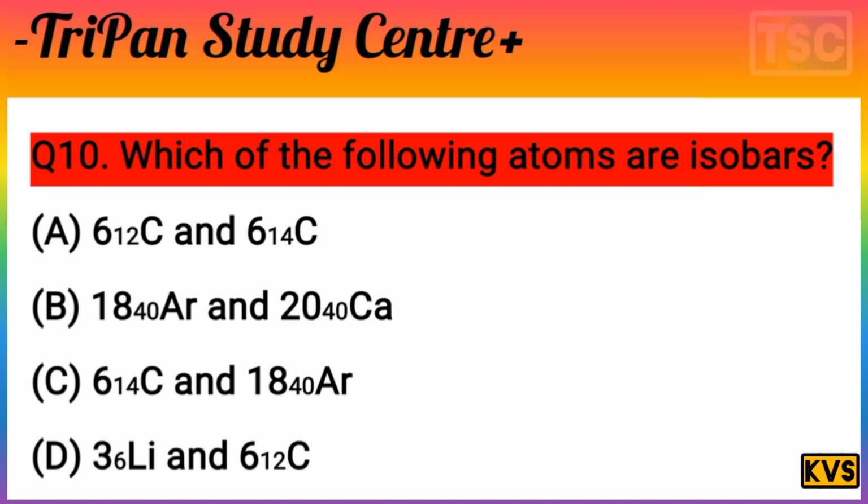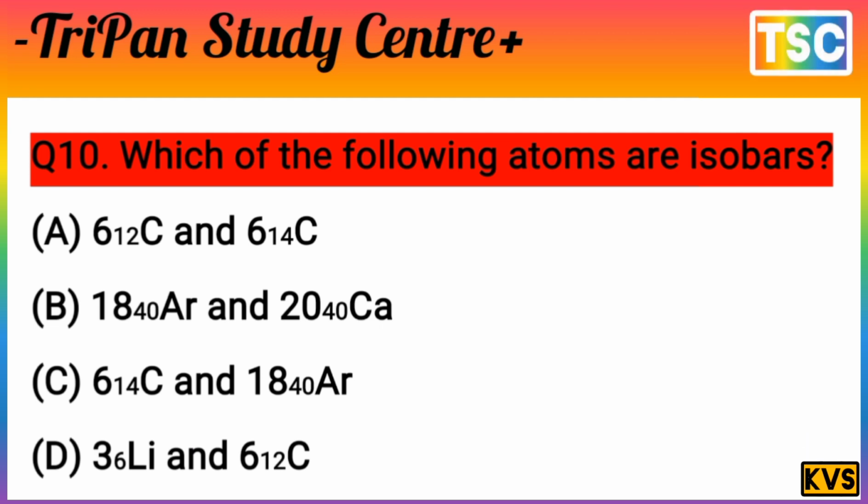Which of the following is the atom or isobar? But first of all, you must understand what an isobar means. Isobars have different atomic numbers but the same atomic mass.